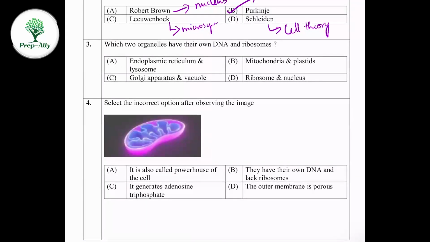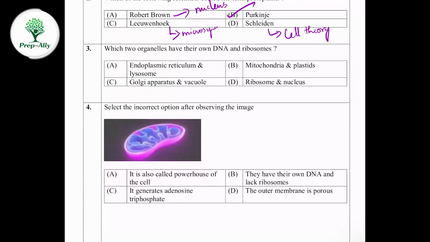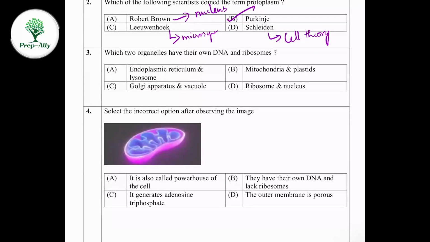Next question: which two organelles have their own DNA and ribosomes? Mostly the DNA is present in the nucleus, and ribosomes will be either in free form or on the endoplasmic reticulum.